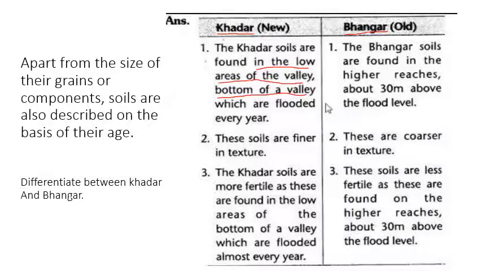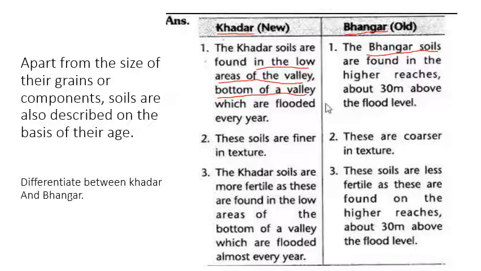Now these areas are flooded every year, and so the new alluvium gets deposited every year afresh, whereas the bhangar soil is found in higher reaches.